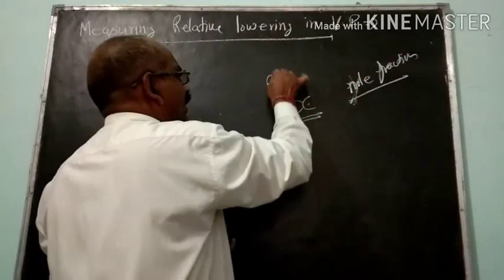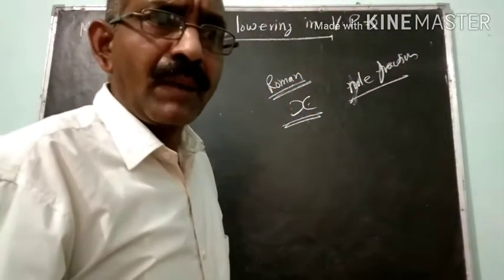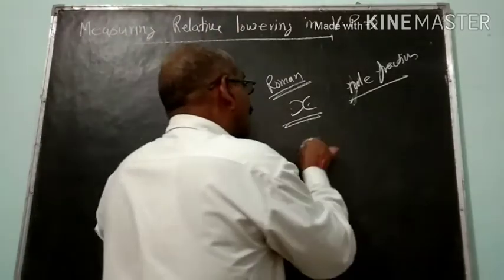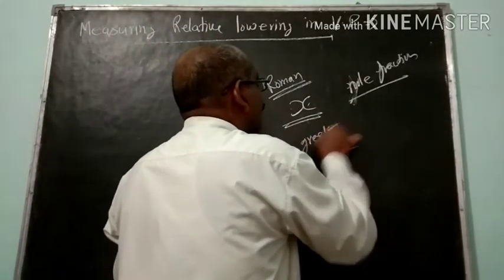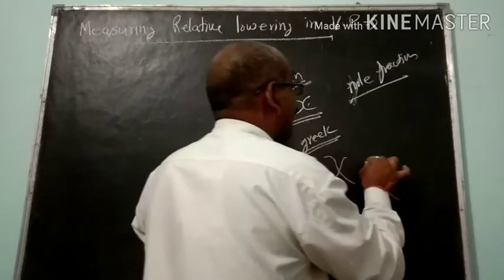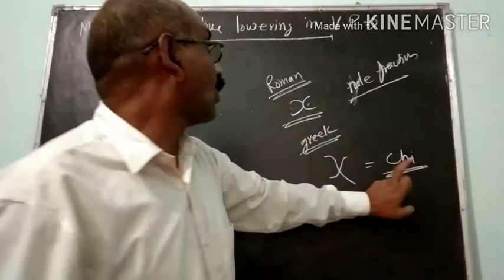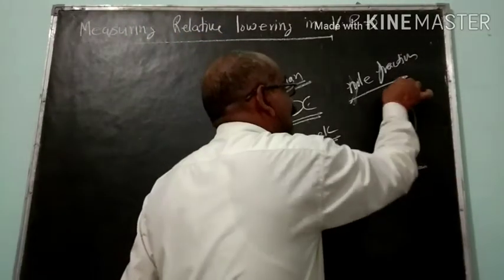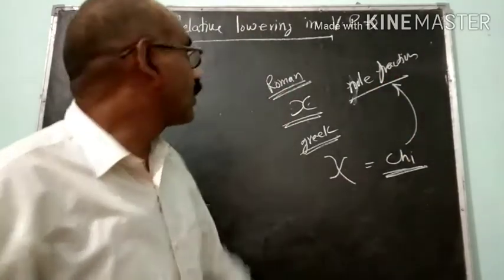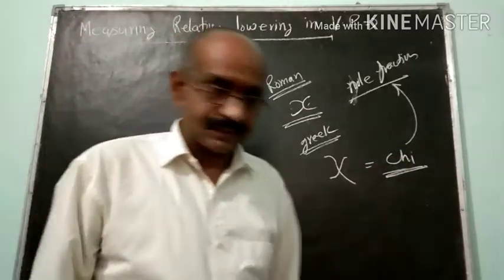This one is a Roman X I am using here. But sometimes the Greek letter chi is also used to express the mole fraction. So you can pronounce it as chi or X.